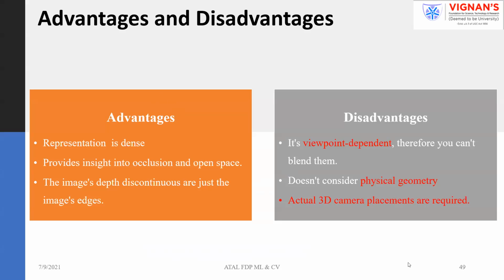Now coming to the advantages and disadvantages of the depth map representation. Here also you are following the dense representation, and even here we are not using any gray level functions. We are using distance functions. When there are occlusions or distortions, you can still reconstruct, which is a problem with stereo vision that can be handled here. Here you are following the depth function or distance function. Where image depth is discontinuous, you can even go for the edges, and you can handle these things.